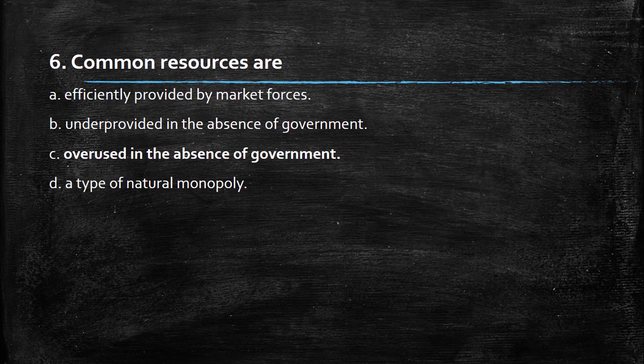So with this one, we already answered the other one. Overused in the absence of government: common resources, because people overuse them. Wildlife, for example, the animals are life-threatened. They are on the way to being extinct.